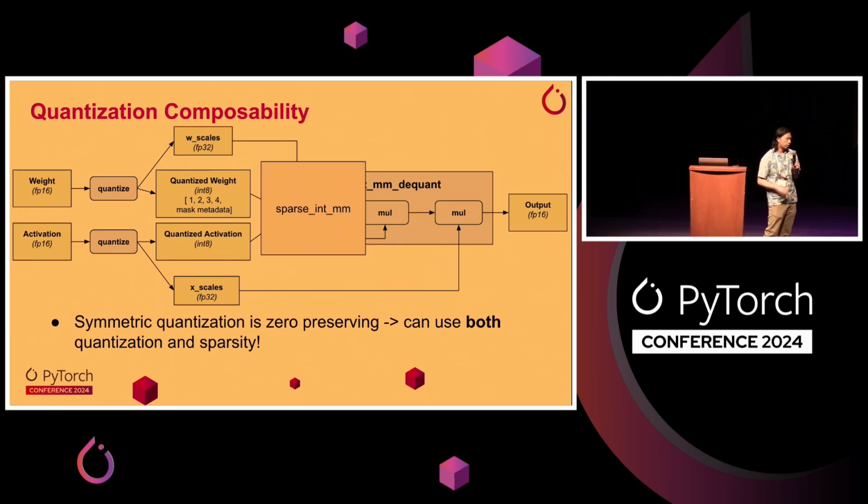So in torchao, we use torch.compile to generate the fused kernel. And when we compose with sparsity, we essentially replace the dense int mm with a sparse int mm. That way we can compose both quantization and sparsity in order to get maximum speedups.